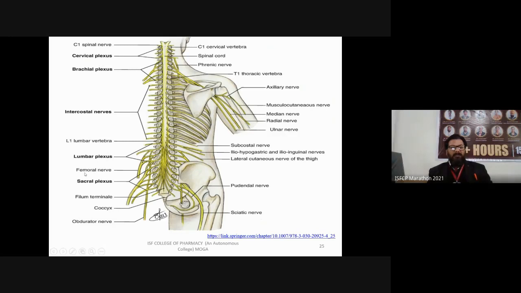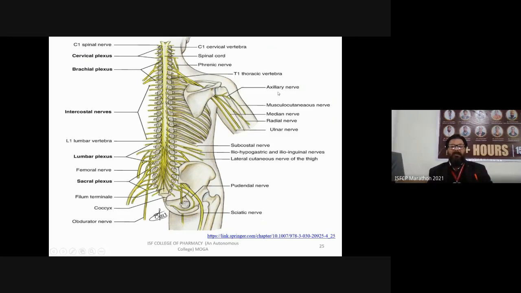Femoral nerve, this is your femoral nerve that is going to your thigh region and collecting the information from there. Sacral nerves, they are going down to your lower limb part, that is your legs. On the right side, you are seeing that there is a spinal cord, and also associated with it the phrenic nerve and the thoracic vertebrae.